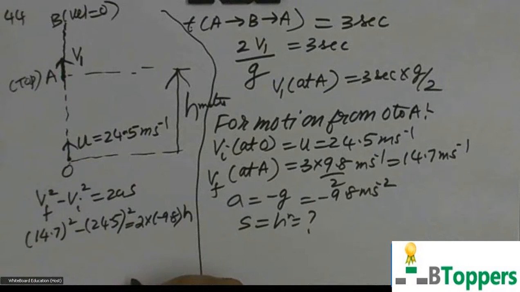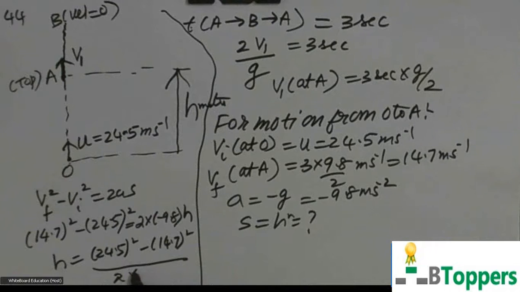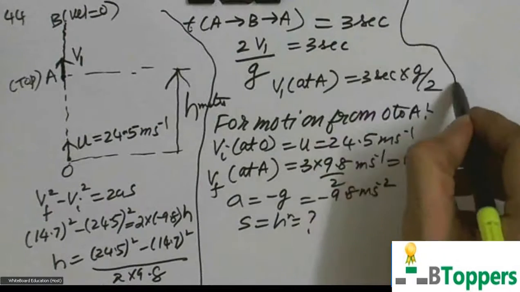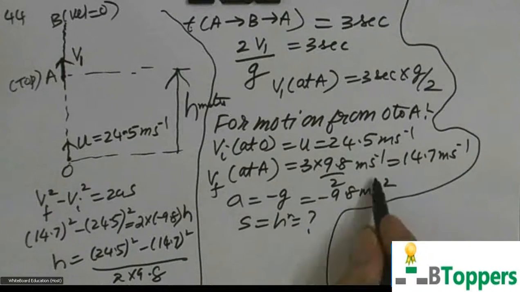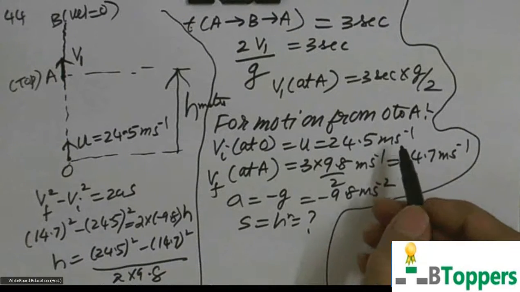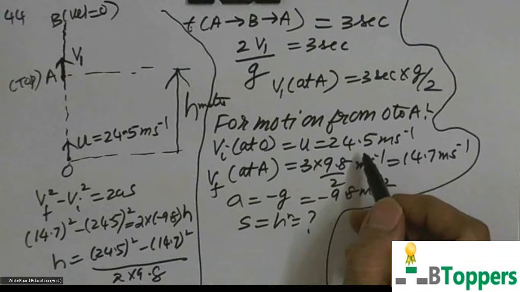You have to solve this equation. So you can write h equal to 24.5 whole square minus 14.7 whole square by 2 into 9.8. You may feel it is sometimes tedious. You need not find the perfect squares of all the factors. You can divide all the terms with 9.8 separately. Then the calculation will be easier for you.